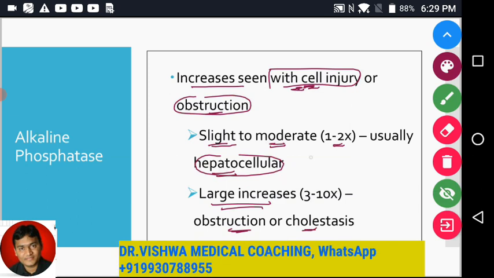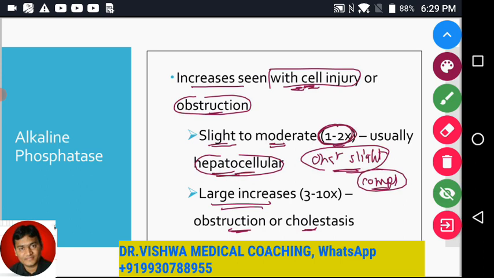क्योंकि वायरल हेपेटाइटिस में ऑब्स्ट्रक्शन जो रहता है वो स्लाइट रहता है, because it is the inflammation of the liver that is giving rise to a traffic jam kind of condition in case of the bile duct. It is not complete obstruction, it's a partial obstruction. So 1 to 2 times only it is getting elevated in case of hepatocellular disorders, which gives rise to slight obstruction.